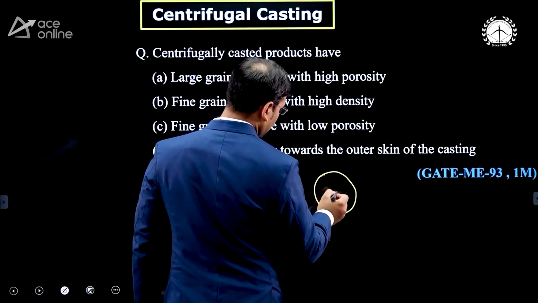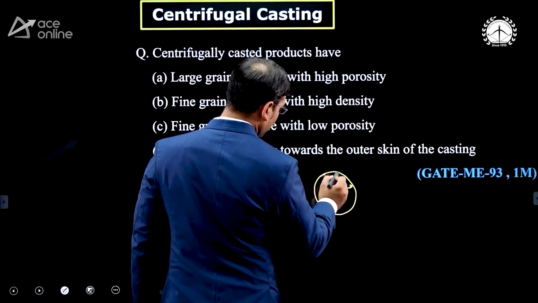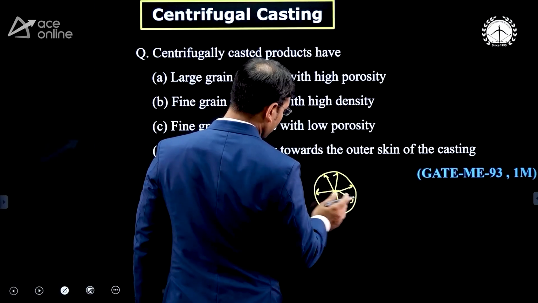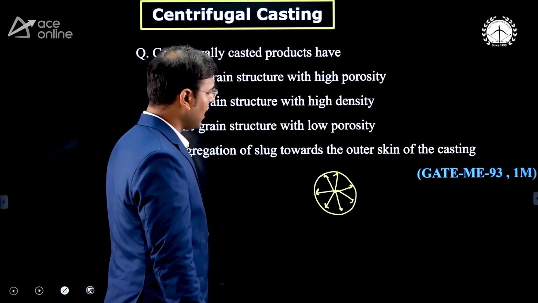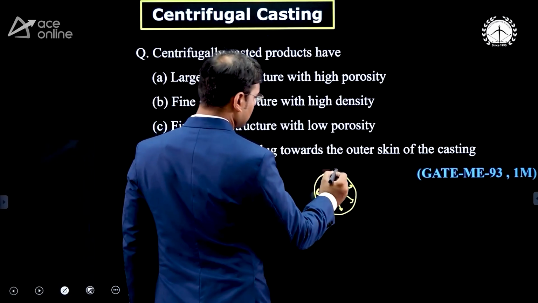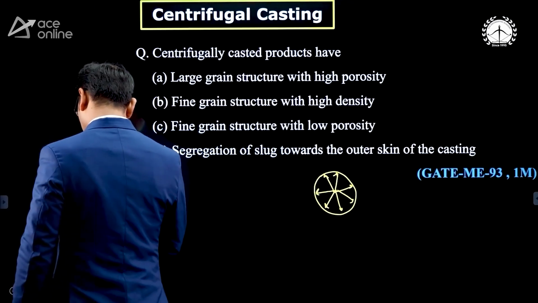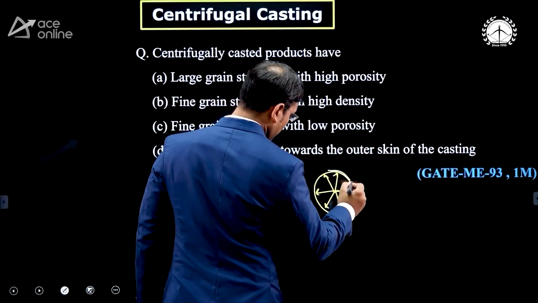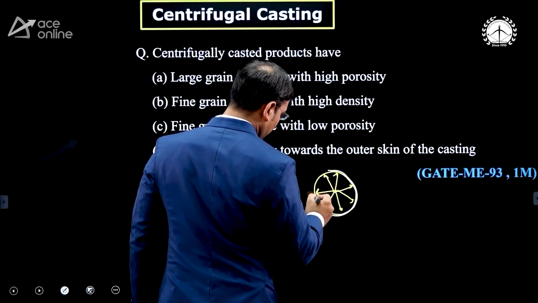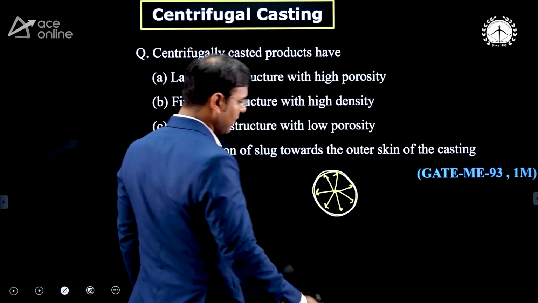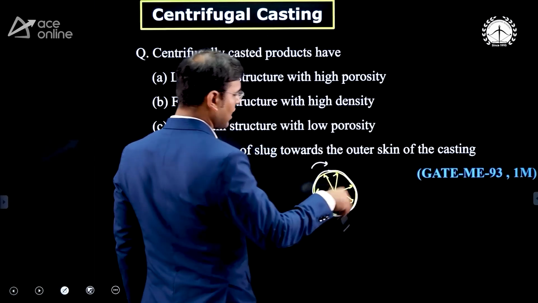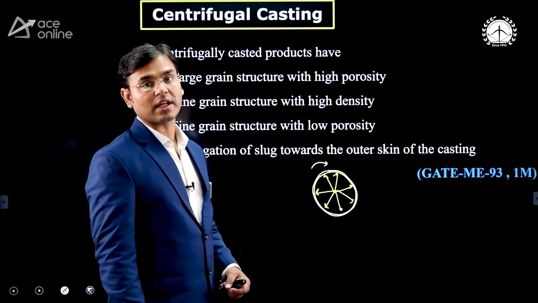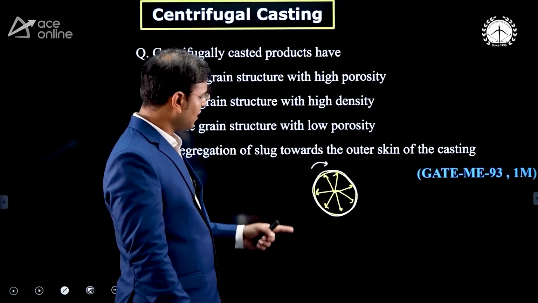Then what is happening? The molten metal is thrown towards the outermost circumference. Just see, the yellow is molten metal, and I will draw the white color as the mold. Now you can see that the mold has contact with the atmospheric air, and that mold is going to rotate continuously, and because of rotation, new air is continuously coming in contact at the outer side.